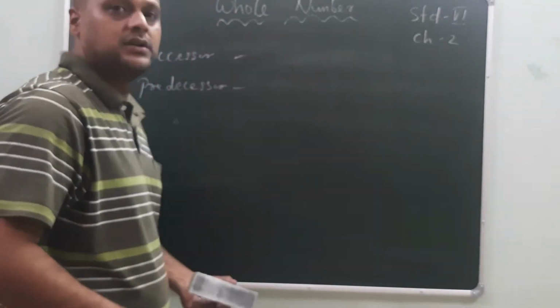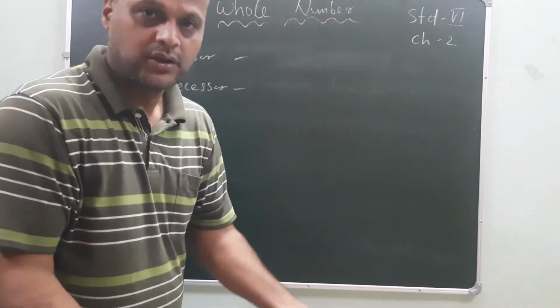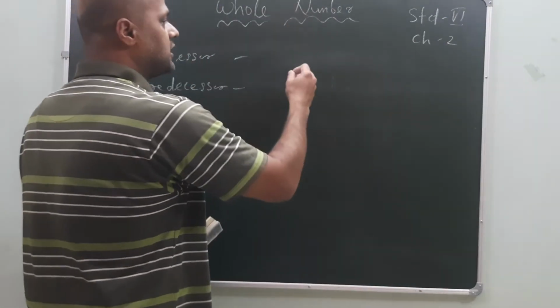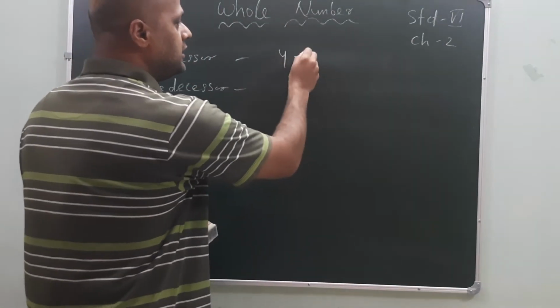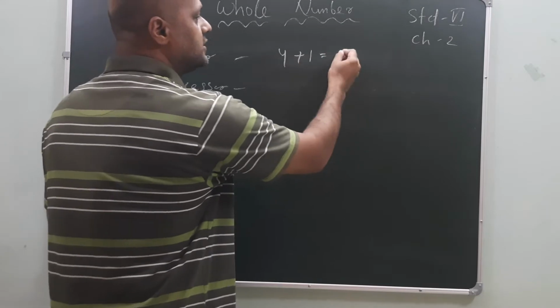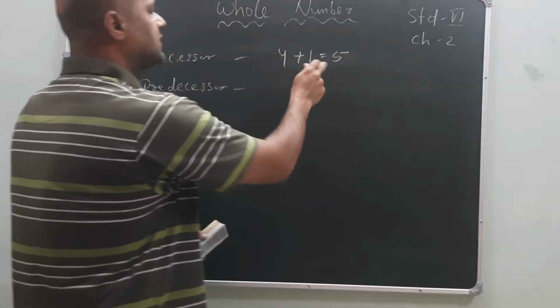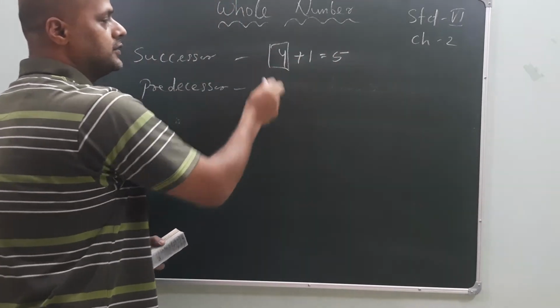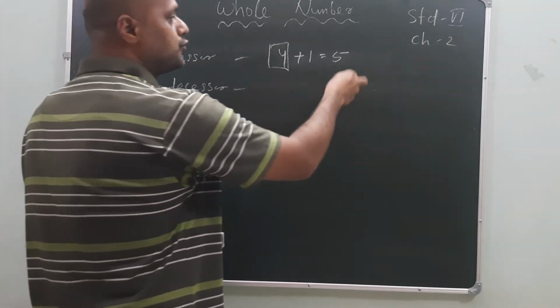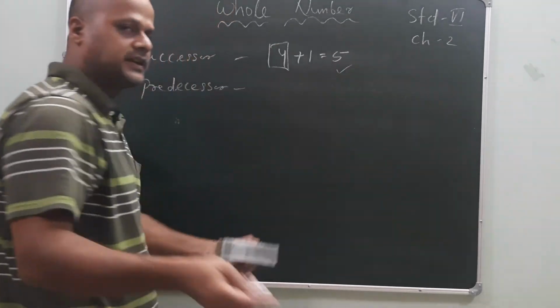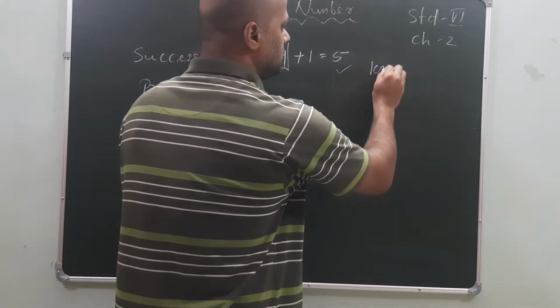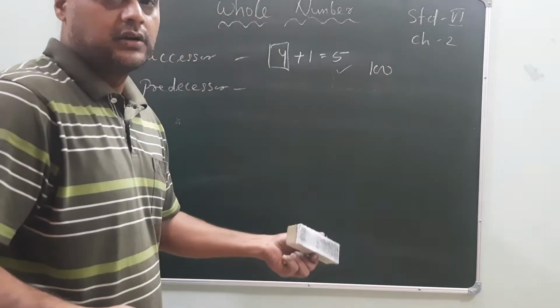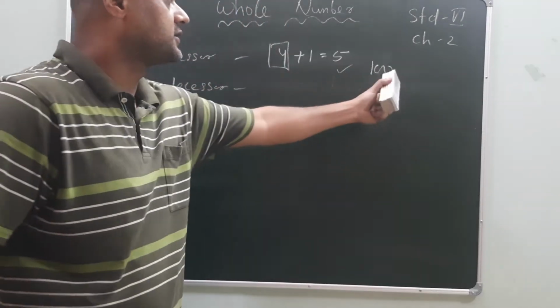The successor is the number added with 1. You can take any number: 4 added with 1 gives the next number, called the successor of 4. The successor of 4 is 5. You can take any example, 100. If it is a successor, find the successor of 100, means what?